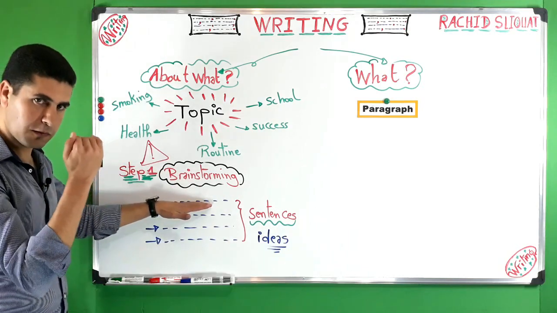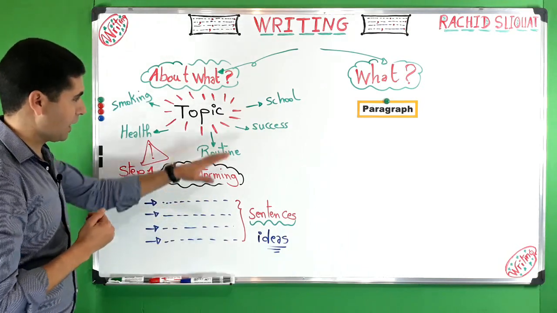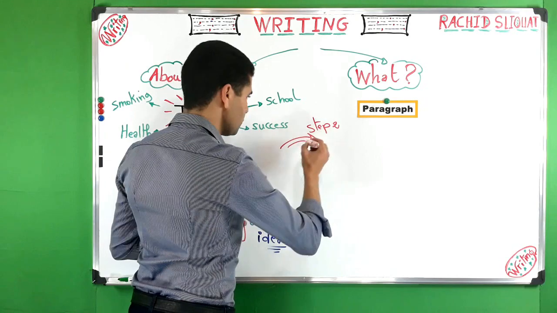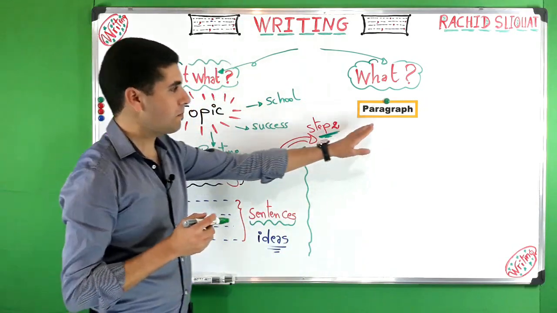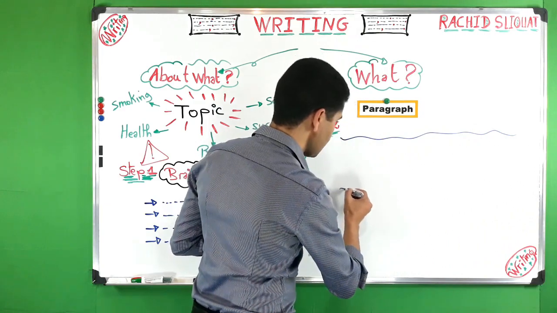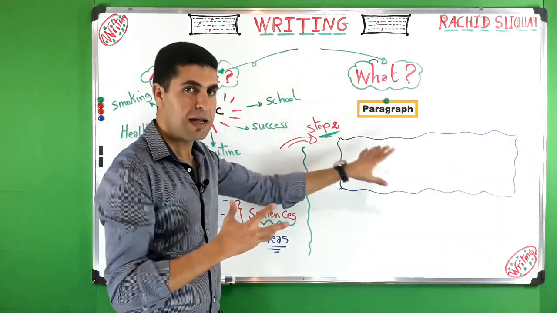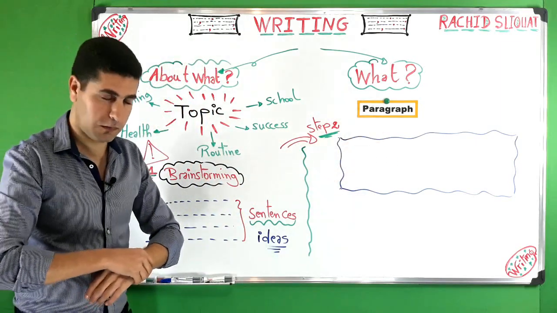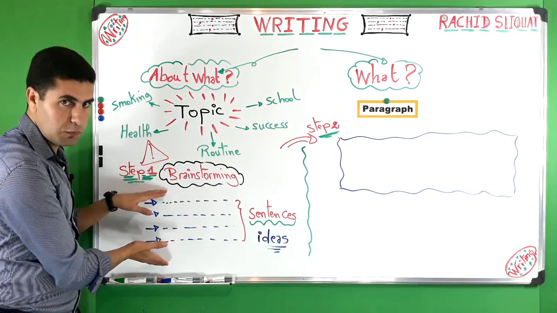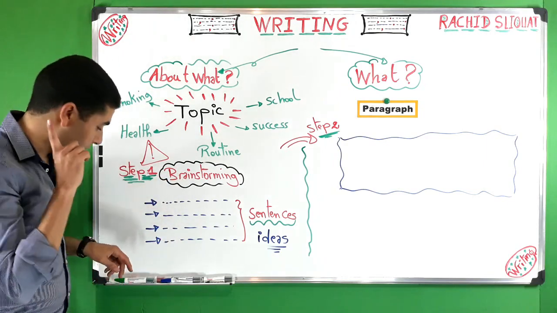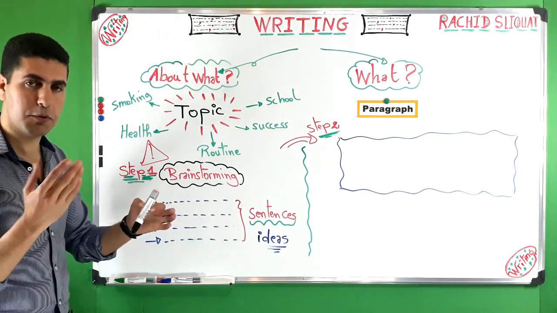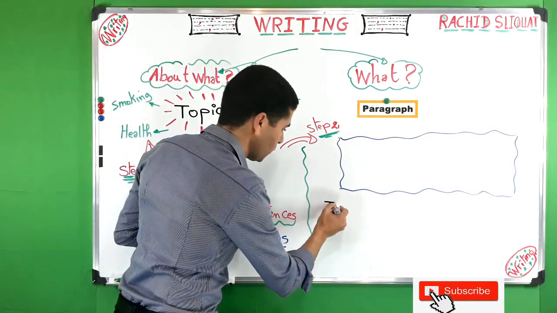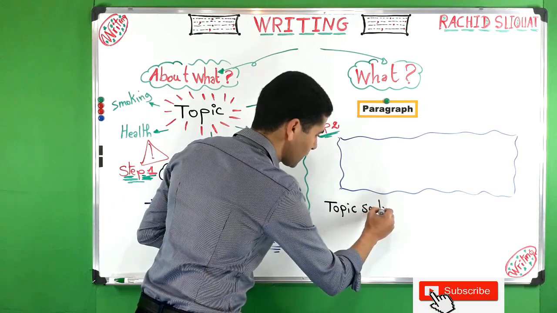So when you write sentences about a topic, you can go to step number 2, which is the paragraph. Now we can talk about a paragraph. A paragraph contains sentences. But what kind of sentences? Just the sentences you write in brainstorming? For sure, no. The first thing that we have to do is to write what we call the topic sentence. This is number 1.